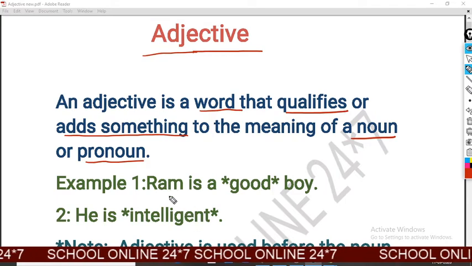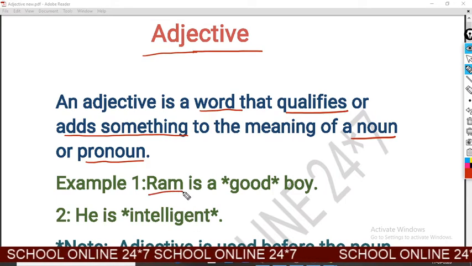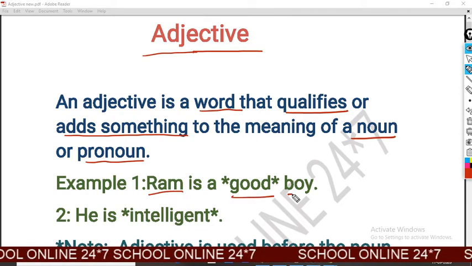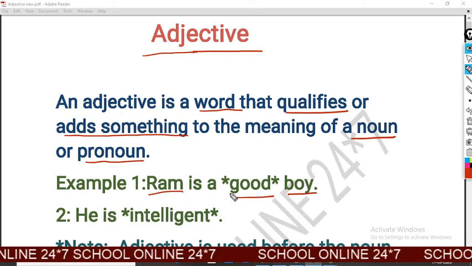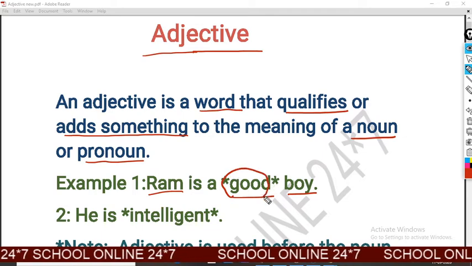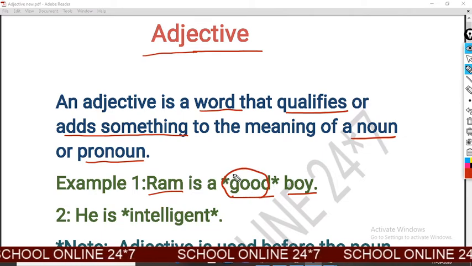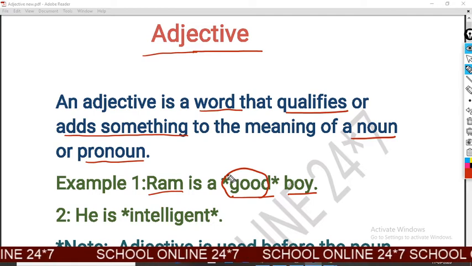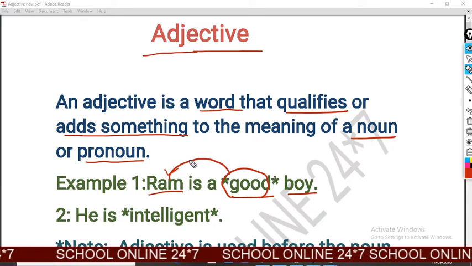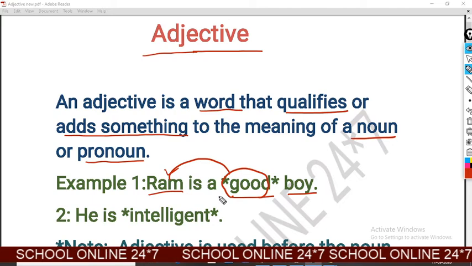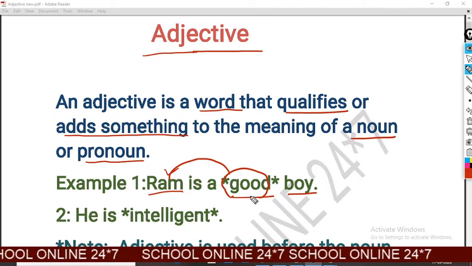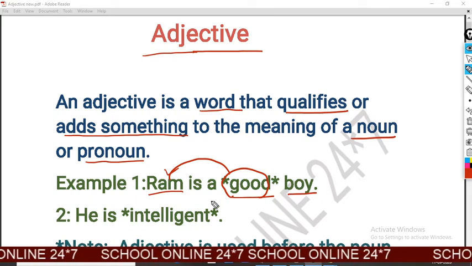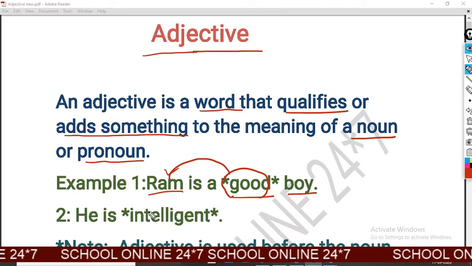Look at the example. Ram is a good boy. There, good is adjective because good describes the quality of Ram, and Ram is noun here. So good will be the adjective word.